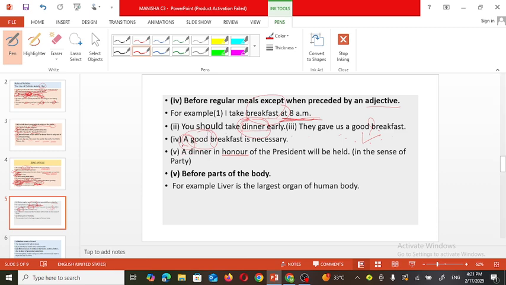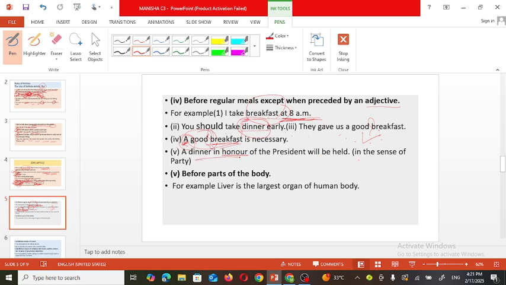So remember, children, if an article is used for the adjective, there is no need to use it again with the noun for which that adjective is used. So, as a article is used before good, there is no need to use an article before breakfast. Then, a dinner in honor of the president will be held.